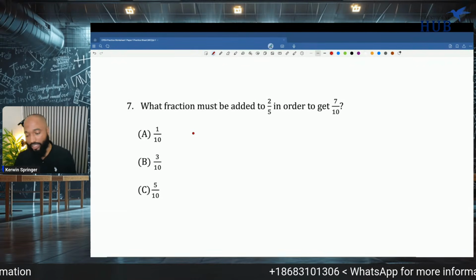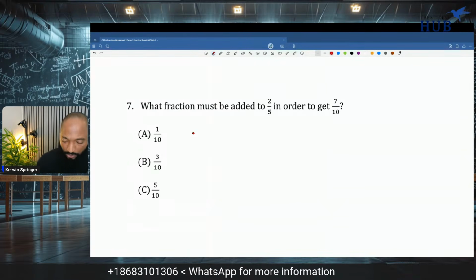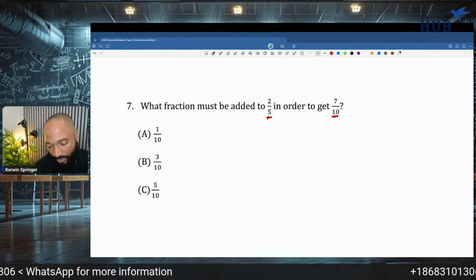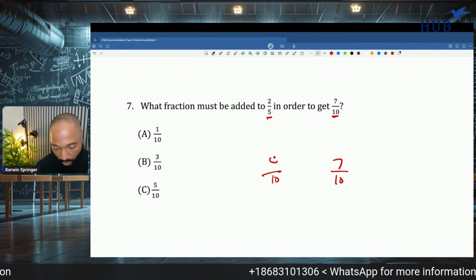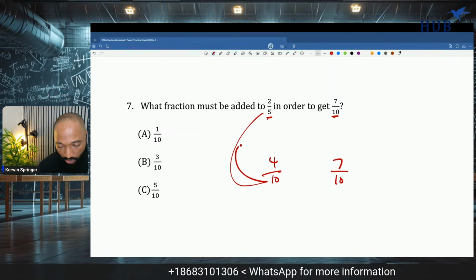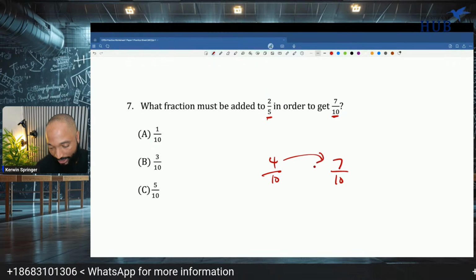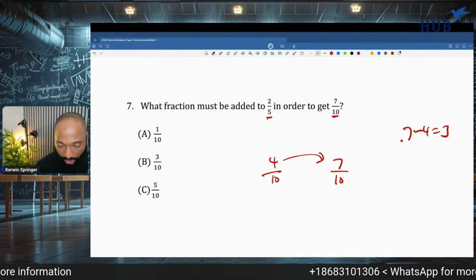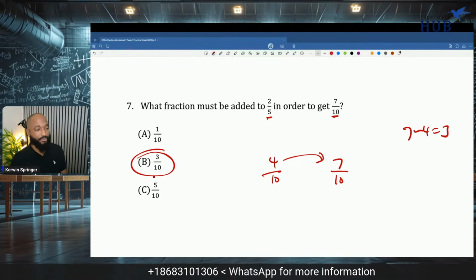What fraction must be added to 2/5 in order to get 7/10? This is a little more difficult. We want to get the same denominator, so this is 7/10. 2/5 as a tenth would be 4. 5 into 10 is 2, 2 by 2 is 4. So how much do I need to add to get to 7? 7 minus 4 is 3, right? So I need to add 3/10. The answer is B again. A lot of B's here.